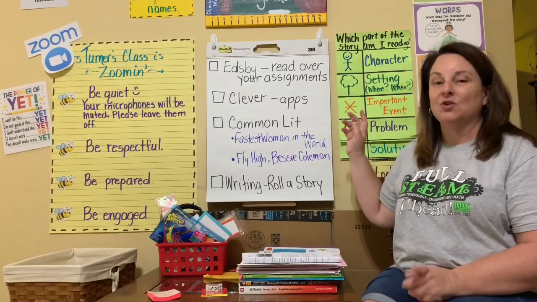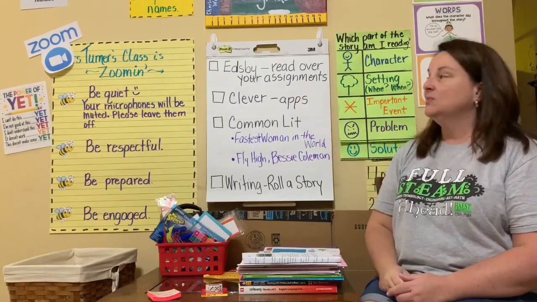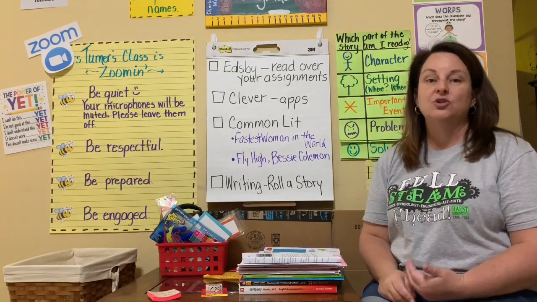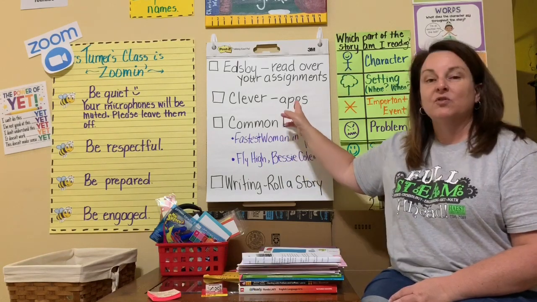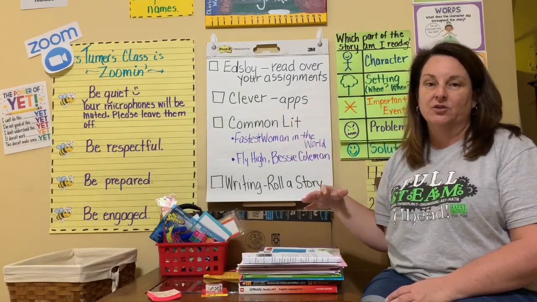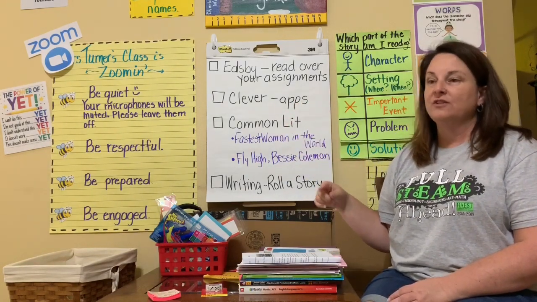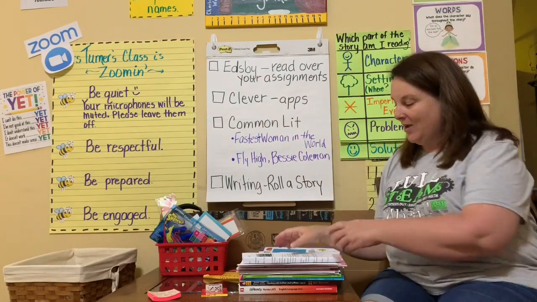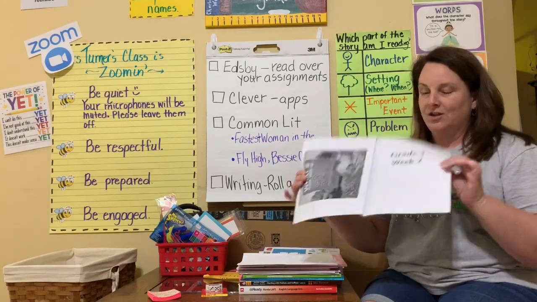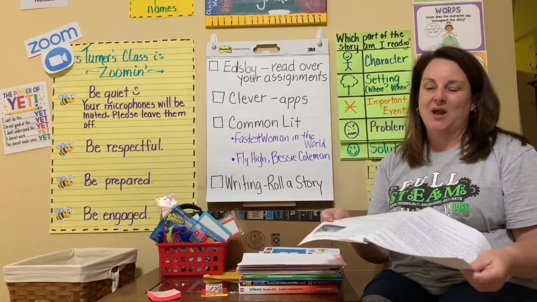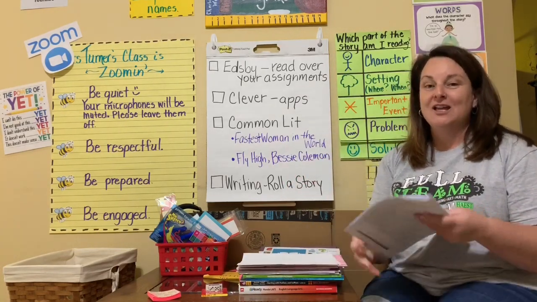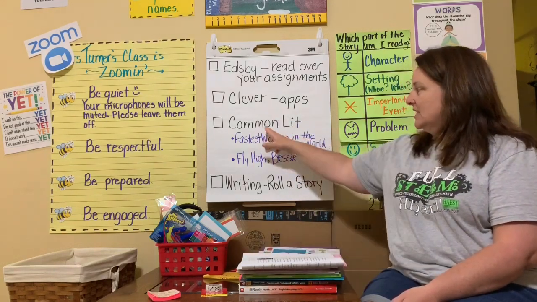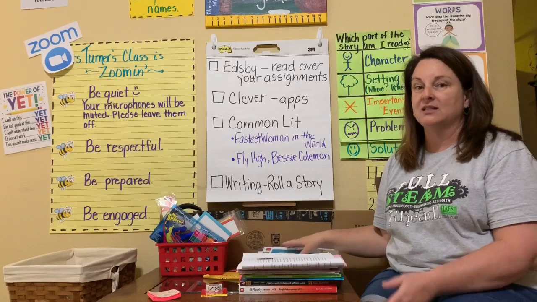If you're an e-learner, you should have gone into Edsby and read over your assignments. You can then go into Clever. When you're in Clever, remember Clever has all of your apps that you're going to need. That's where you're going to find Common Lit. Now, if you're a paper packet user, your stories are right here in your paper packet and you're ready to go. If you're an e-learner, your assignments are going to be found in the Common Lit app that's in Clever.